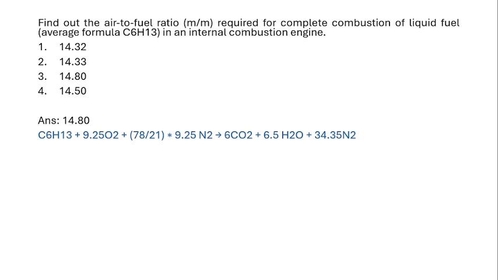So the reactant includes the fuel and oxygen and nitrogen, and the product includes the carbon dioxide, water, and nitrogen.